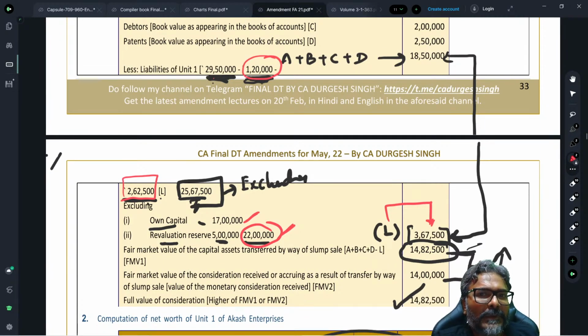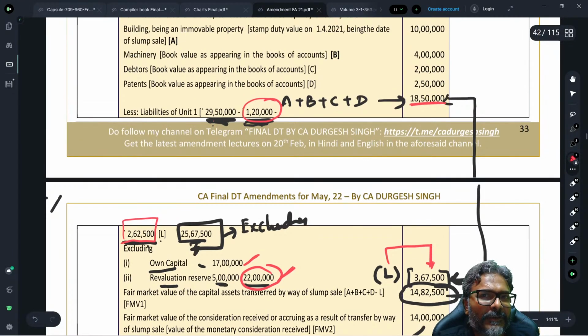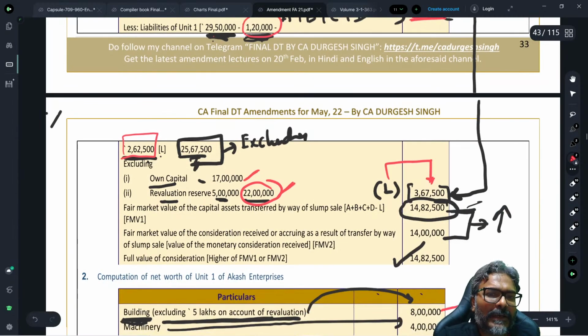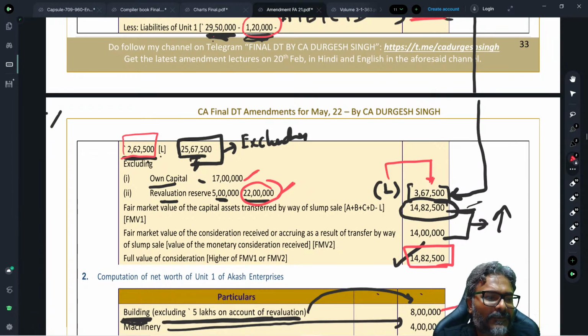3,67,500. So A plus B plus C plus D already calculated, 18,50,000. A plus B plus C plus D, 18,50,000 at stamp duty value, and for all the remaining assets, book value. So 18.5 lakhs minus L. What is L? 3,67,500. And after doing this minus L, finally I'll get what? FMV value 1. FMV value 1 is 14,82,500, which will be compared with the FMV value 2, which is 14 lakh. So finally your answer is FMV value number 1.